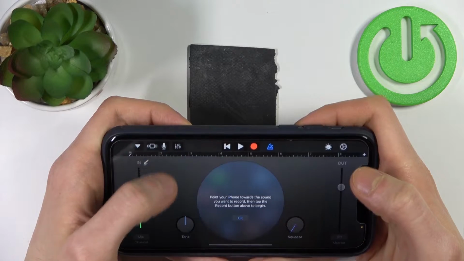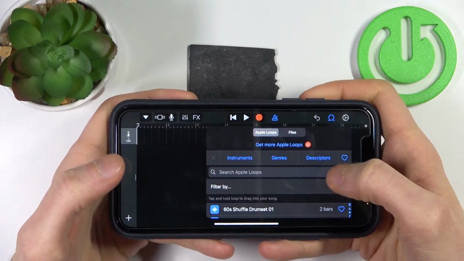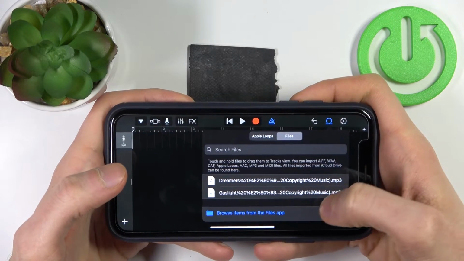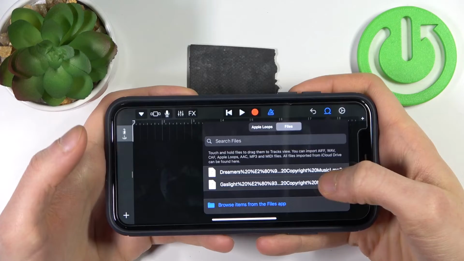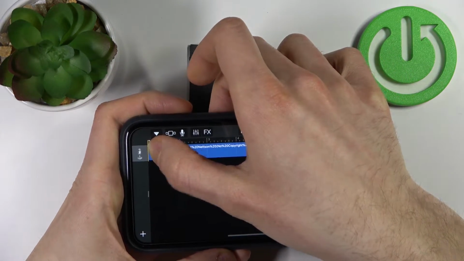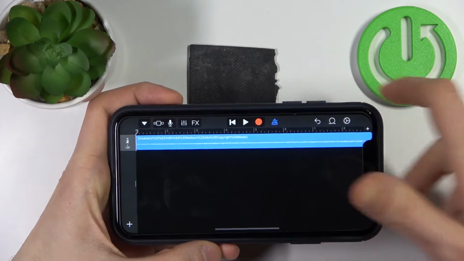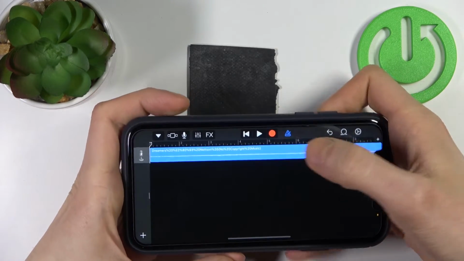tap here on this icon, then here tap on this loop icon, go to the files, select the song which you want to set up as a ringtone, for example this one, then drop it here, like you have to hold your finger on it, and then drop it here.